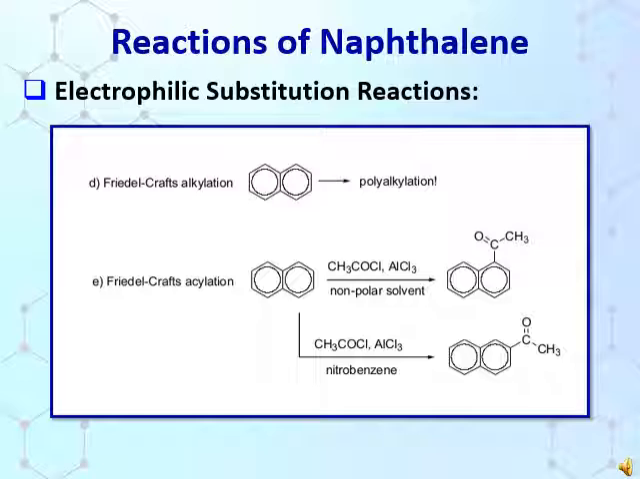The other examples of electrophilic substitution reactions are Friedel-Crafts alkylation, which leads to polyalkylation reaction, and Friedel-Crafts acylation reaction, which gives 2 products. One is alpha substituted and the other one is beta substituted. Here you can see the difference in the solvent. The nitrobenzene is high boiling point solvent, unlike carbon disulfide, which is a low boiling point solvent, leads to alpha substitution.